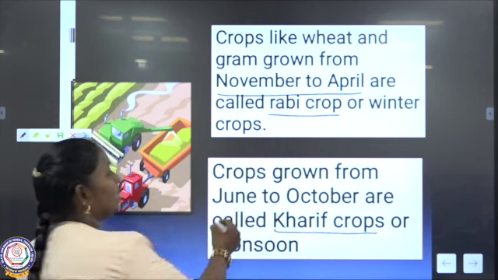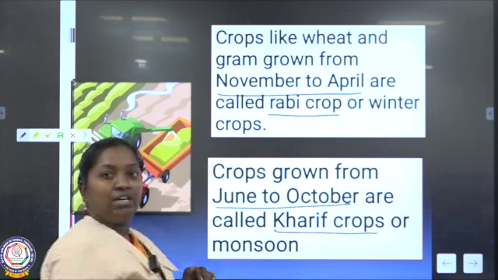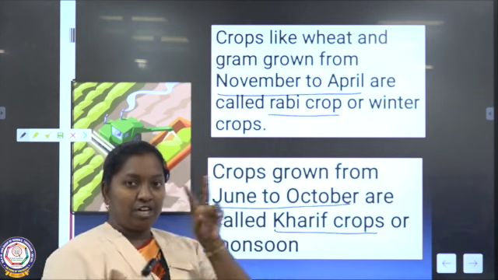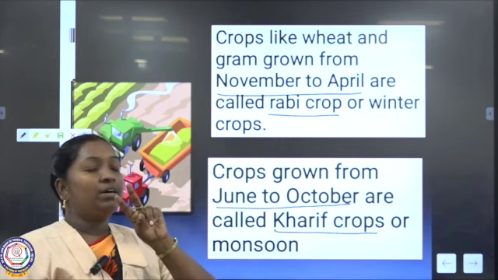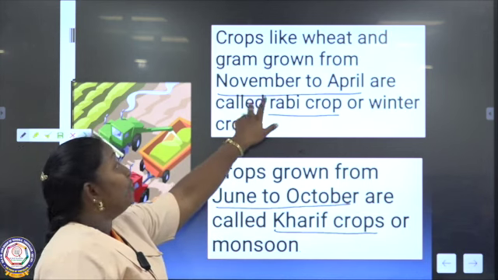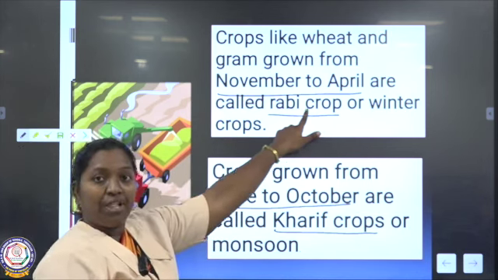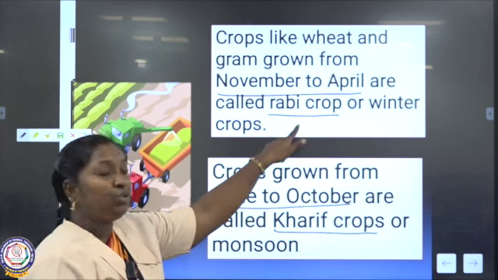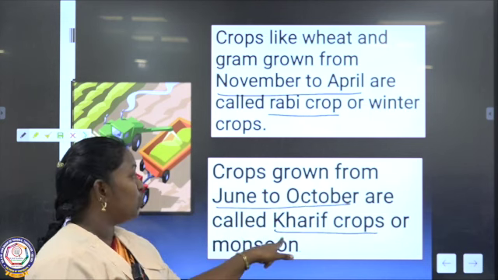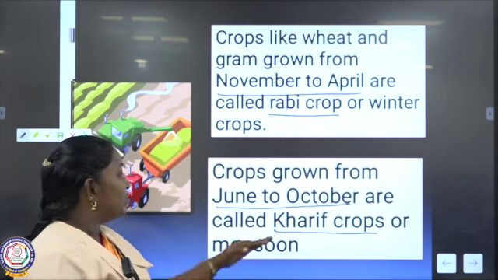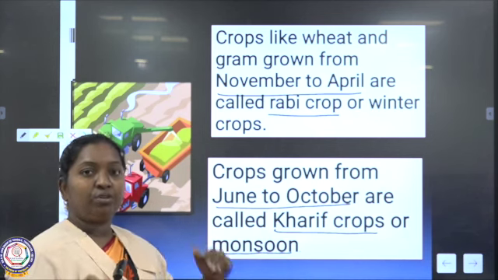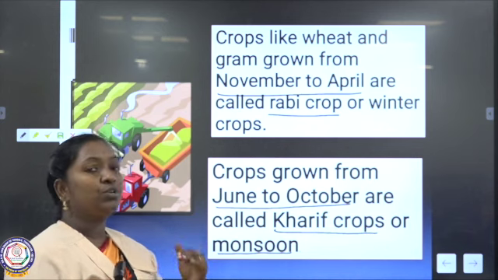Next, from the month of June to October, the plants which grow are called kharif crops. Okay, there are two crops, rabi crops and kharif crops. Rabi means during the months of November to April. Let me show you the examples of what plants grow during these months. From June to October, the crop plants which grow are called kharif crops. Kharif is also called monsoon, which means the rainy season. So depending on the season, the crops will grow.